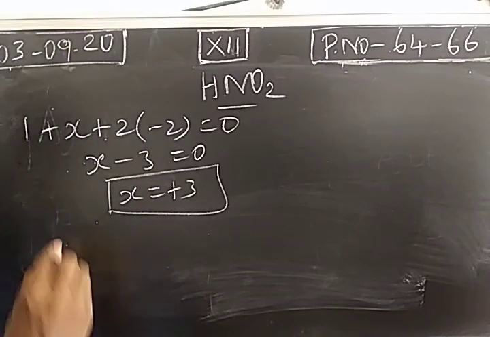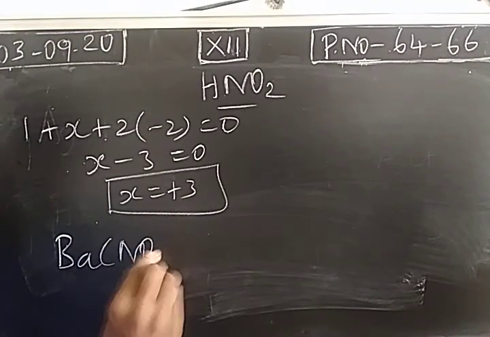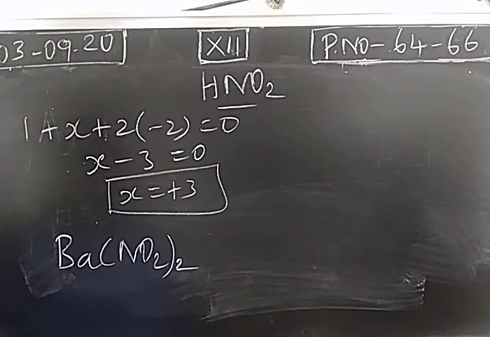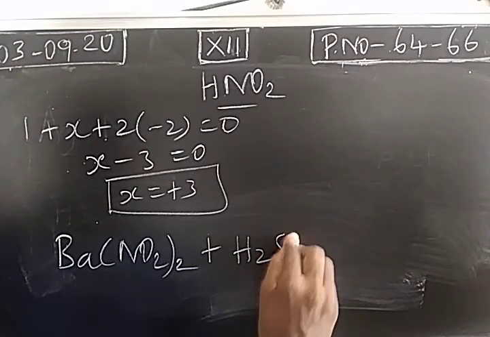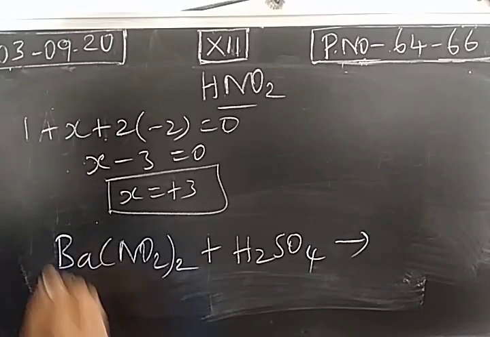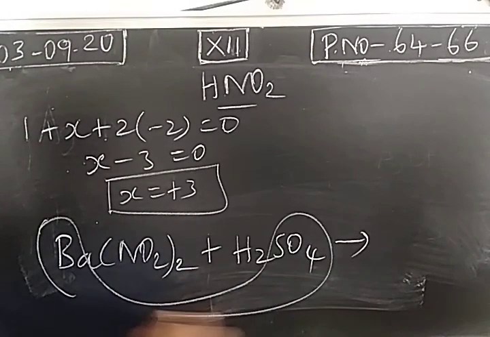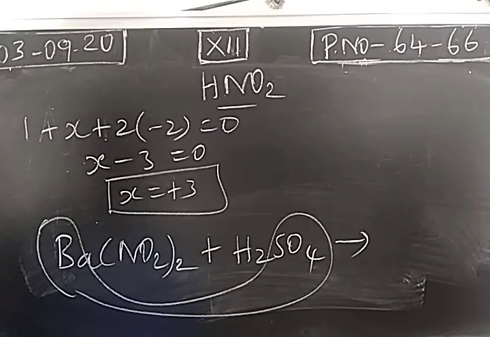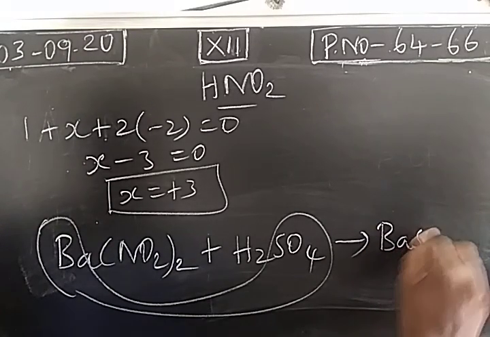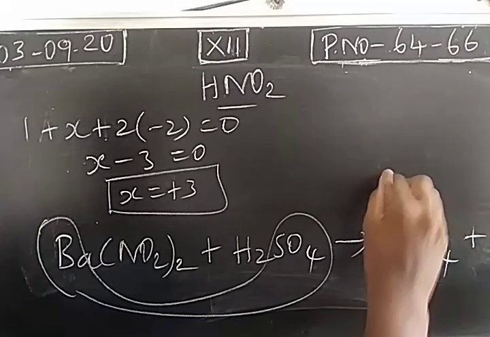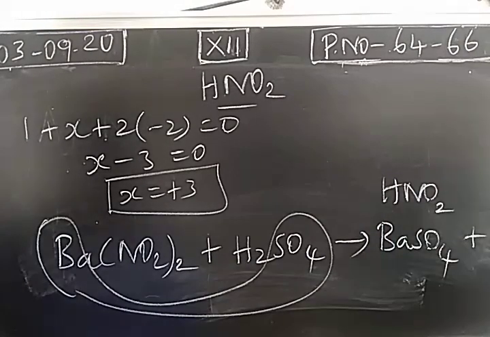Take not nitrate, this is barium nitrite salt, which is added with sulfuric acid. Barium will combine with sulfate. So the barium 2 plus cation and SO4 2 minus anion will join as barium sulfate salt with the formation of nitrous acid. So this is the preparation of nitrous acid.